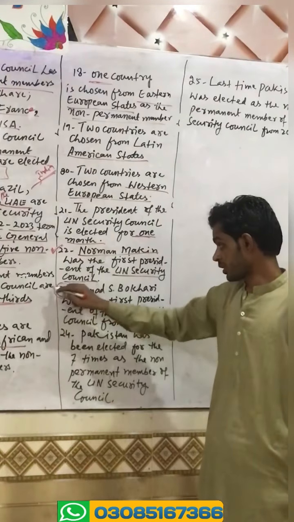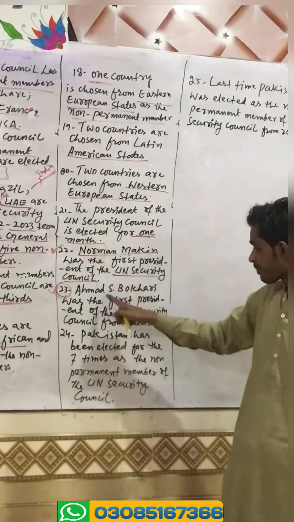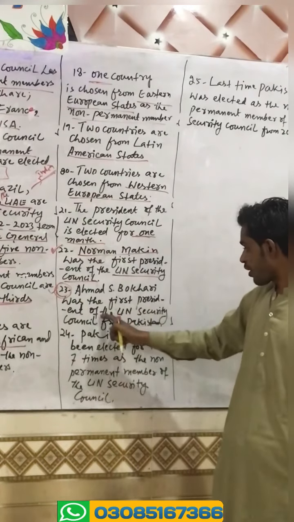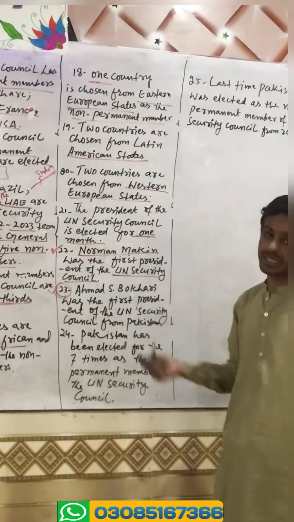This is very important. Ahmad S. Bokhari was the first President of the UN Security Council from Pakistan.